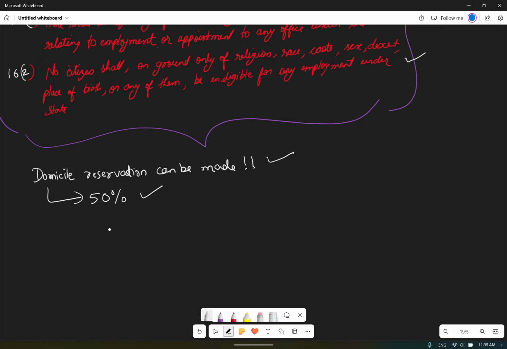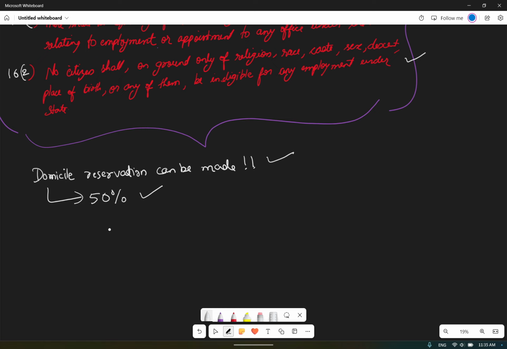When I discussed citizenship, I said I have citizenship of India, and India has only singular citizenship, it does not have dual citizenship. But we can have a domicile, which symbolizes that you are from that state.